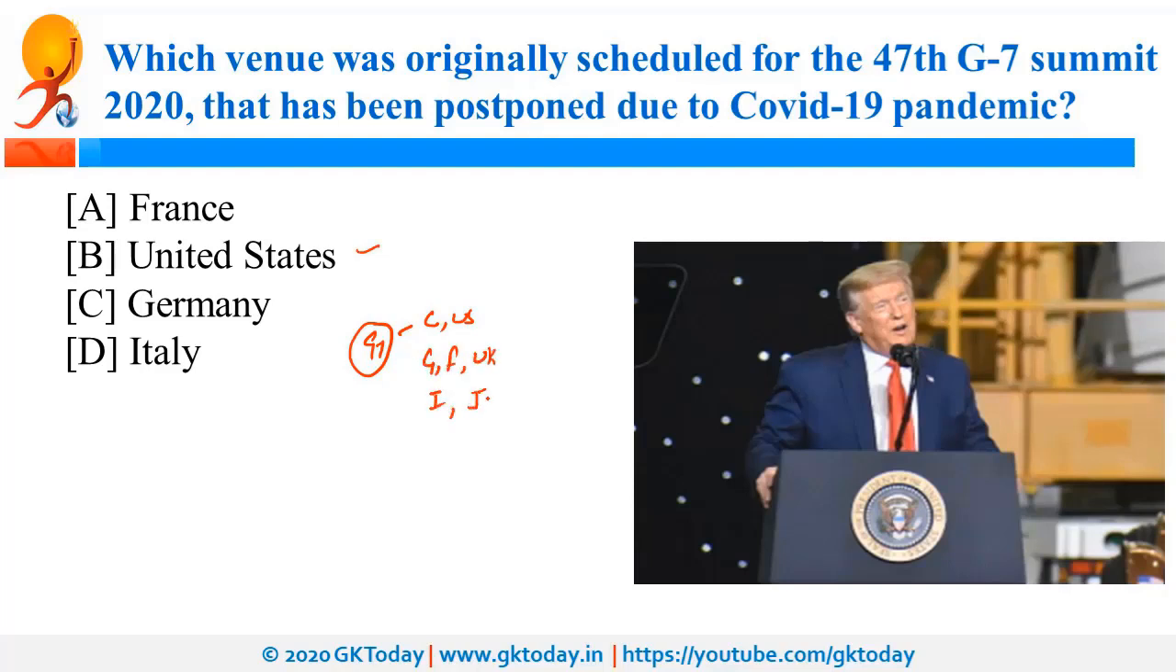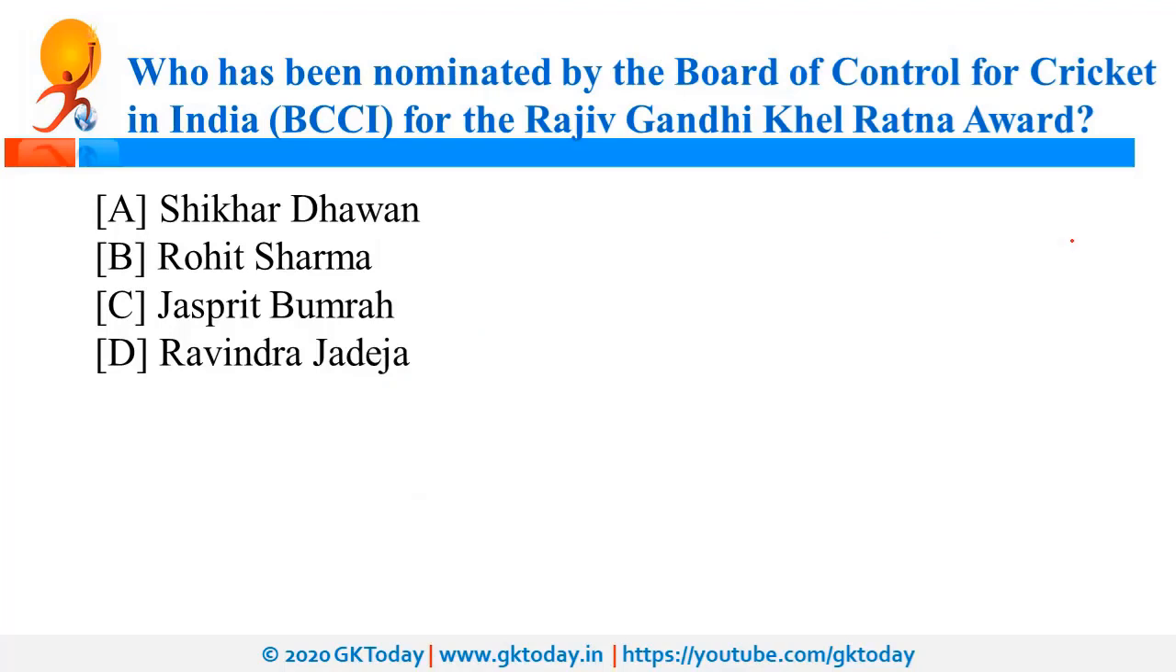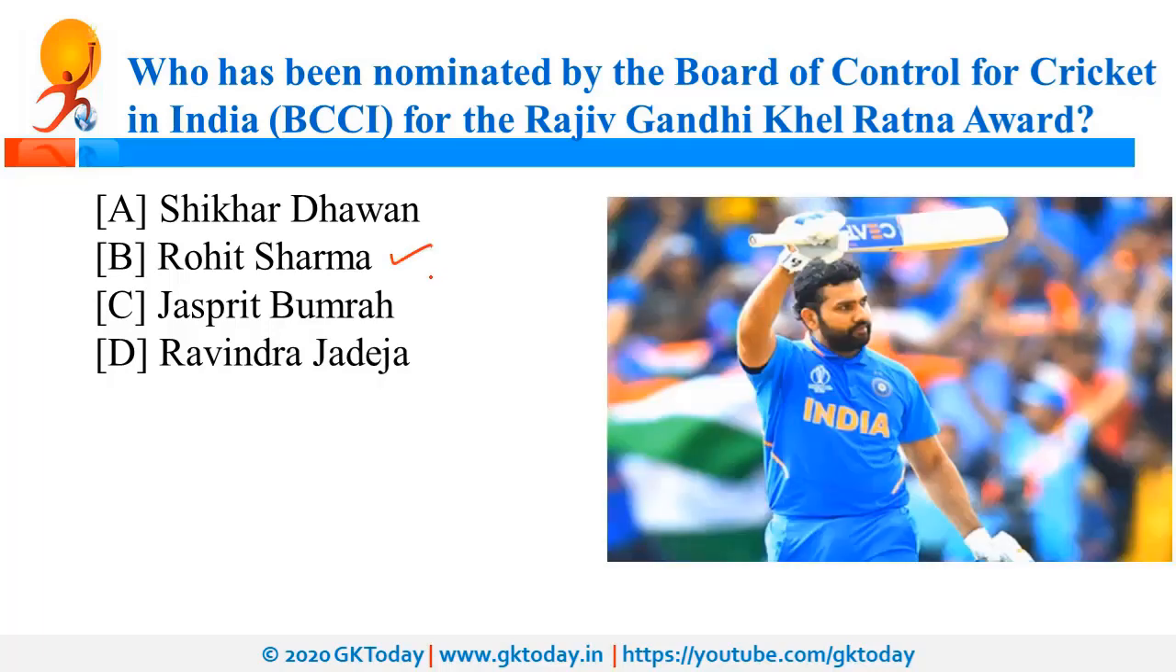Who has been nominated by BCCI, that is Board of Control for Cricket in India, for Rajiv Gandhi Khel Ratna Award? So Rohit Sharma has been nominated by BCCI for Rajiv Gandhi Khel Ratna Award. And apart from Rohit Sharma, Ishant Sharma, Shikhar Dhawan, and Deepti Sharma were recommended for Arjuna Award.